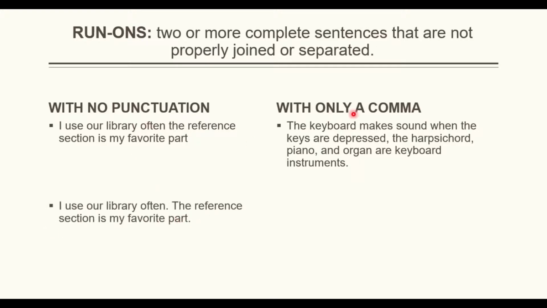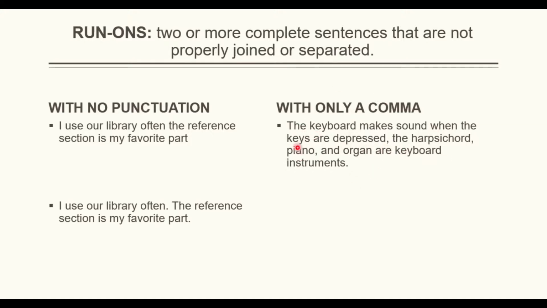Now with only a comma, remember, if we're going to use commas, we need a sentence with a compound verb, with two verbs for one subject. Or I can use a comma if I'm going to use a conjunction, like and, but, or, so, yet, etc. But if not, the sentence is not correct.